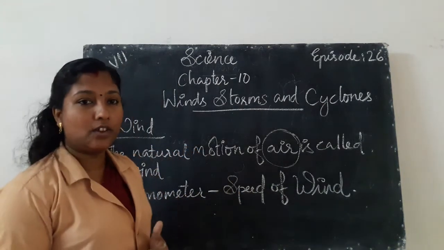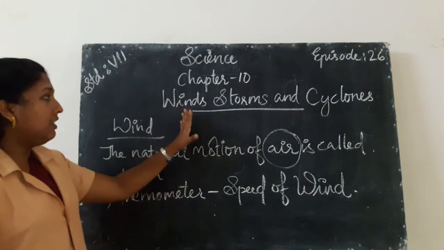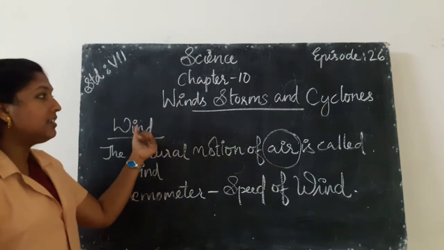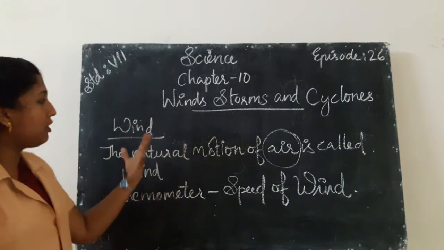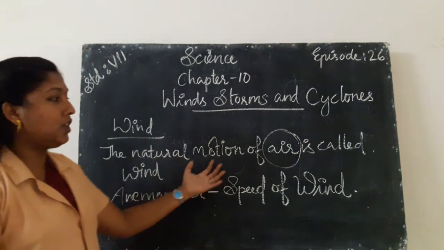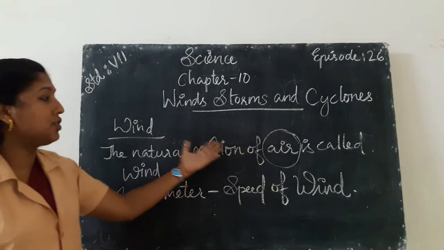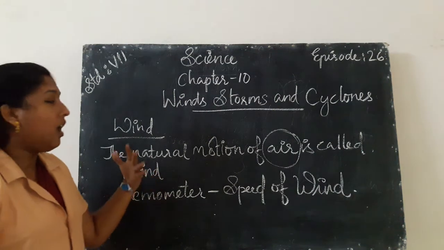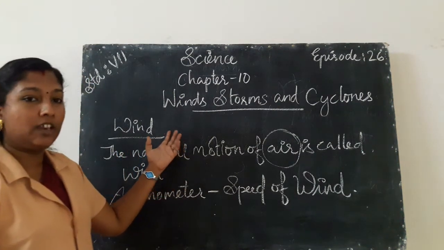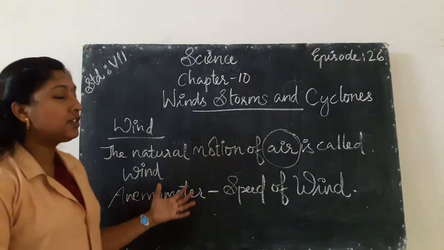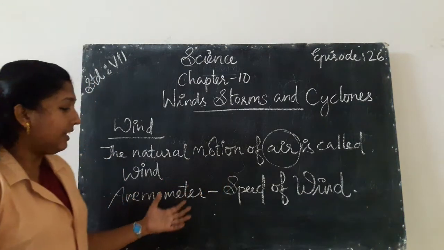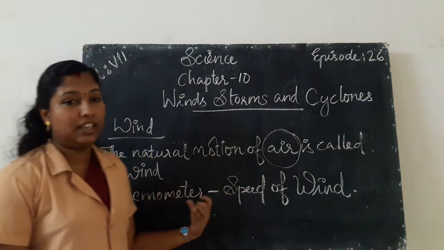So in this lesson we discussed winds, storms and cyclones. What do you mean by wind? Wind means the natural motion of air. How can we measure the speed of wind? We can use an instrument to measure the speed of wind. That is called an anemometer.